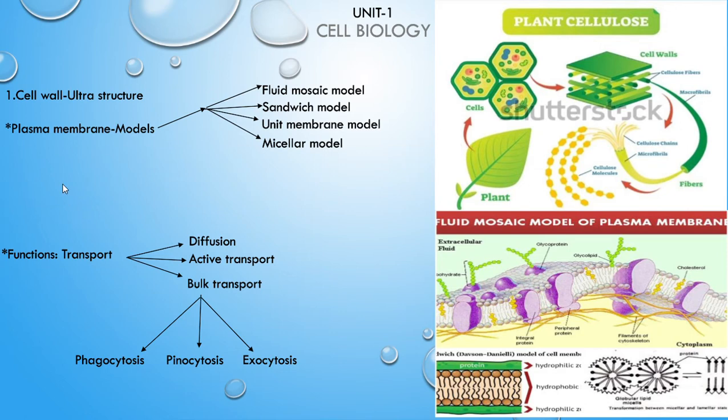So here the plasma membrane is generally called a semi-permeable membrane. Why? Because it does not allow everything into the cell or out of the cell. It is a selectively permeable membrane, so only those things which are necessary are allowed inside.